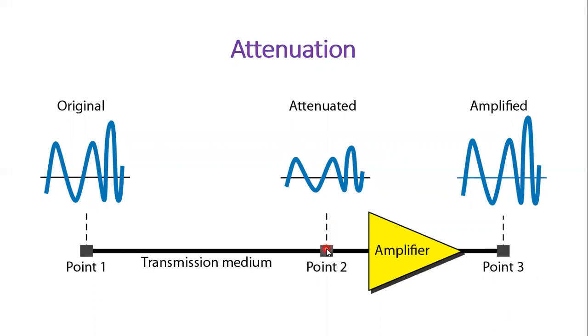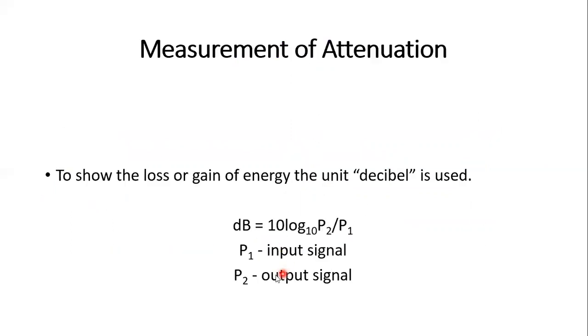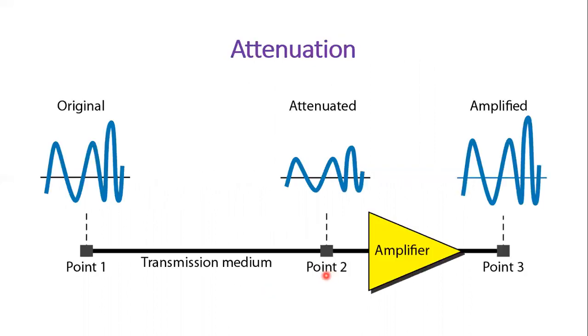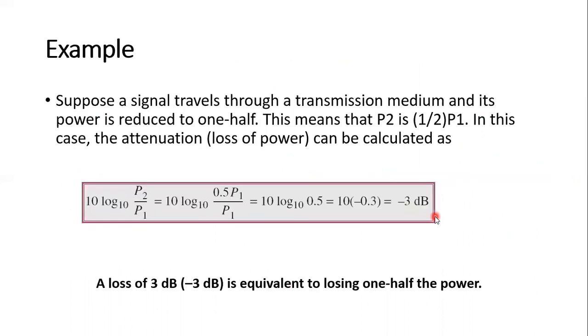Okay. So P1 is the input signal and P2 is the output signal. Then let me see one example.